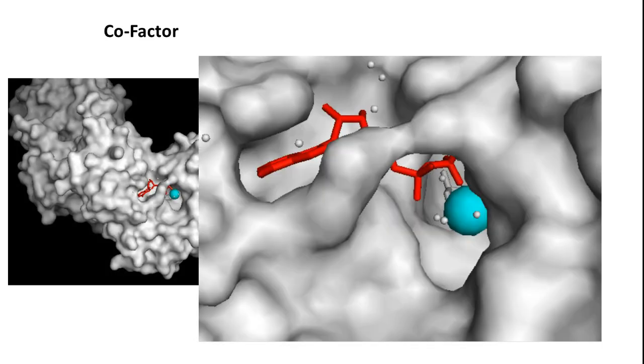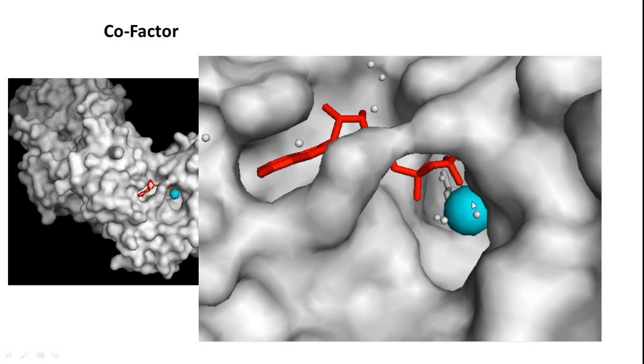Sometimes you will have a metal atom integrating into the enzyme for its function. This metal atom can be alone, or it can be part of a system like a porphyrin ring system. In the case of cytochrome oxidoreductase enzymes, iron will be there. In the case of hexokinase, magnesium will be there.